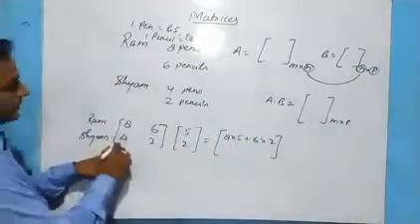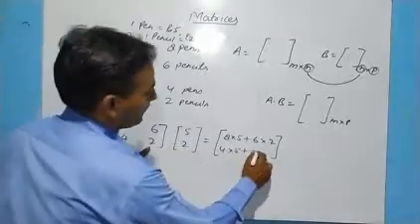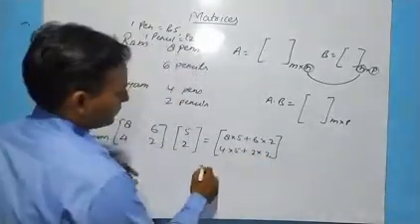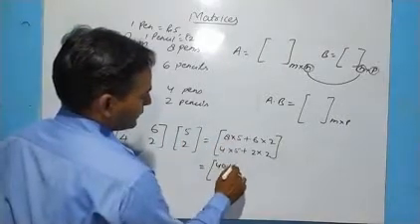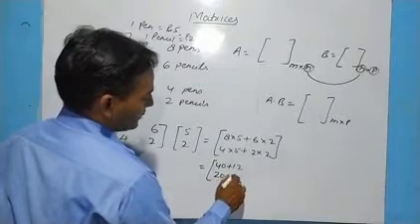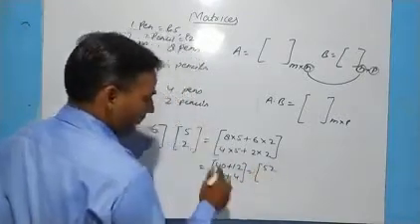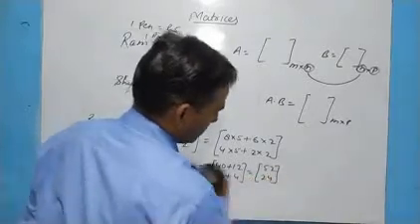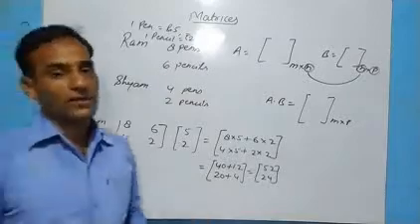Against Shyam, 4 pens of 5 rupees plus 2 pencils of 2 rupees. Then the total sum will be 8 5s are 40 plus 12, that is 52, and 20 plus 4, that is 24. So 52 rupees Ram will be paying and 24 rupees Shyam will be paying. So this is the basic concept about multiplication of matrices.